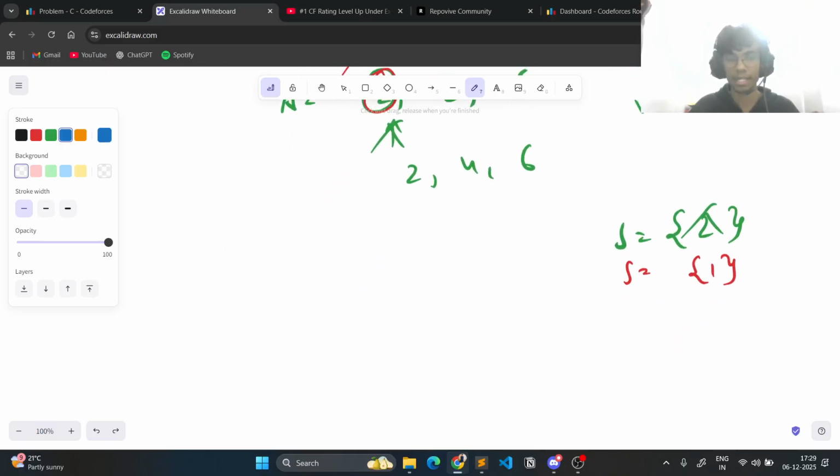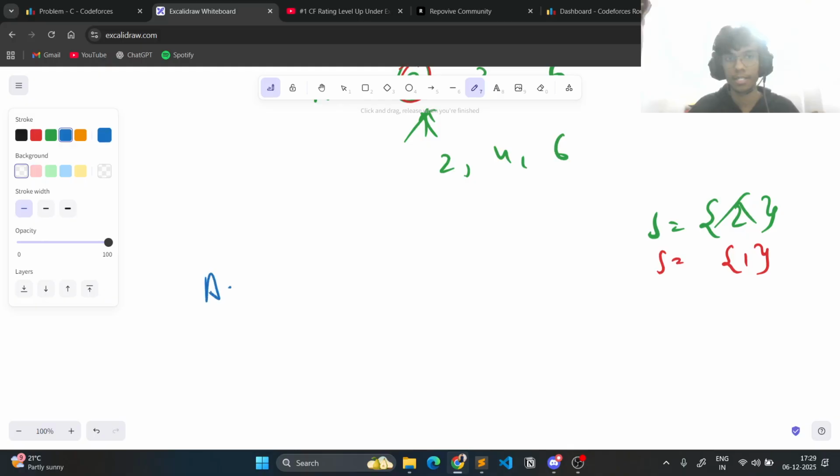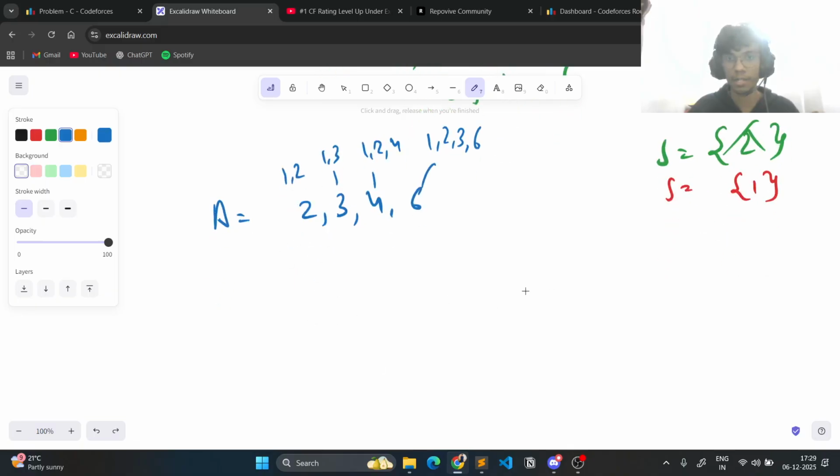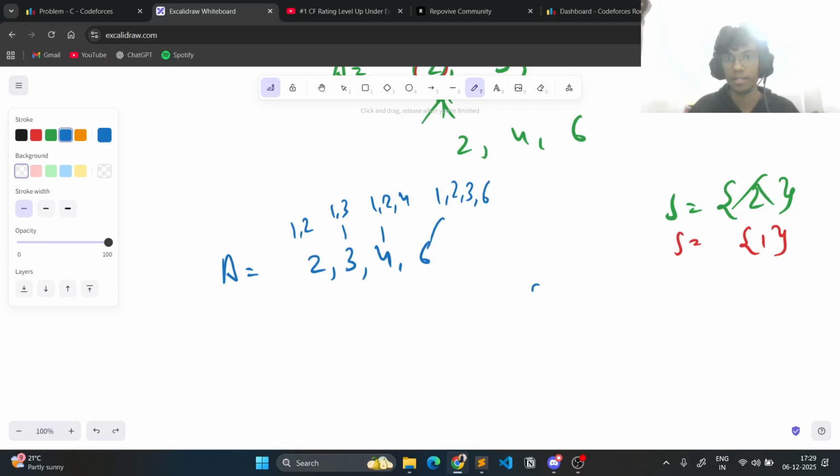Now let's take our original array, which is 2 3 4 6. So this is our array A, 2 3 4 6. And you guys agree that in the problem it is given for every element of set A, some divisor of that element has to be present in set B. So 2 has divisors 1 and 2, 3 has divisors 1 and 3, 4 has divisors 1 to 4, 6 has divisors 1 2 3 6. So I'm starting from 2. If I have to take a 2 in set B, then all of its multiples up to k have to be present in array A.